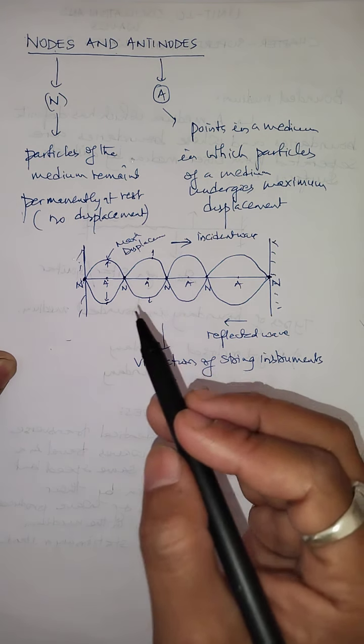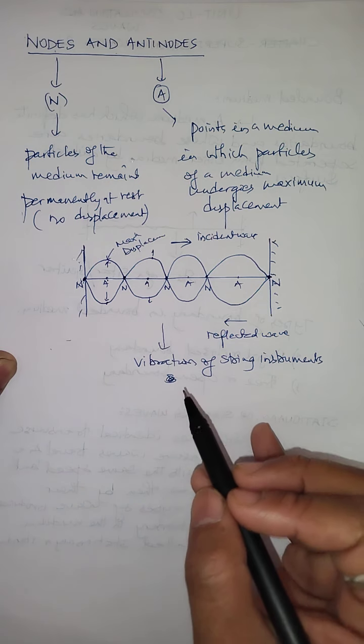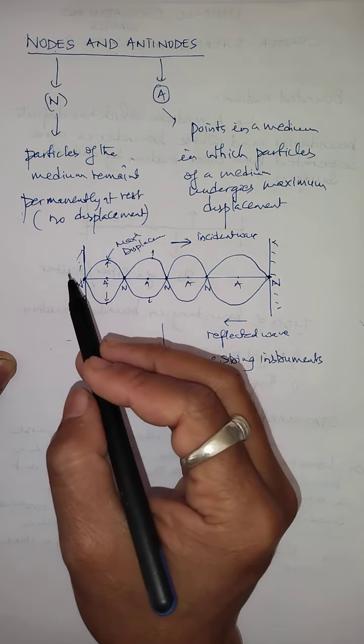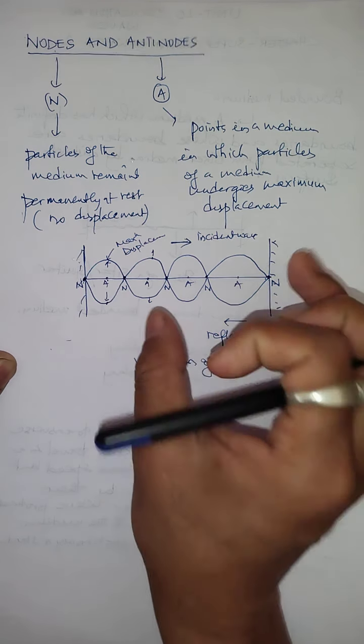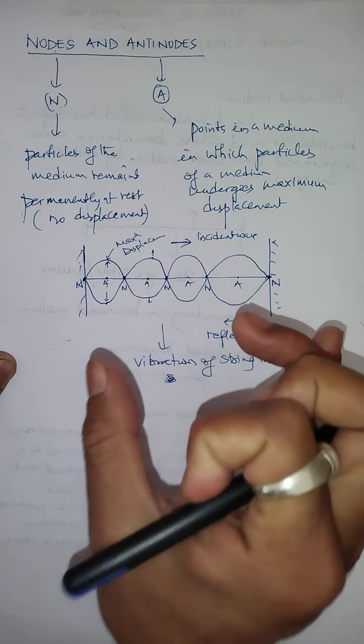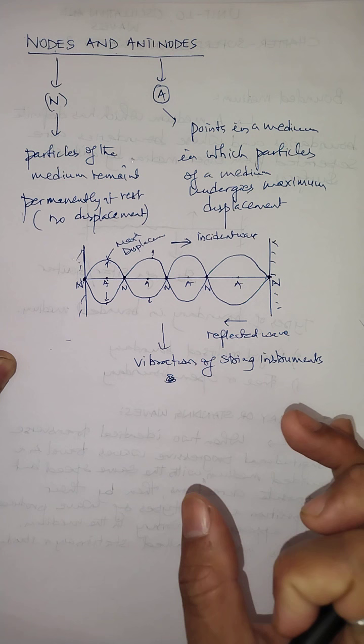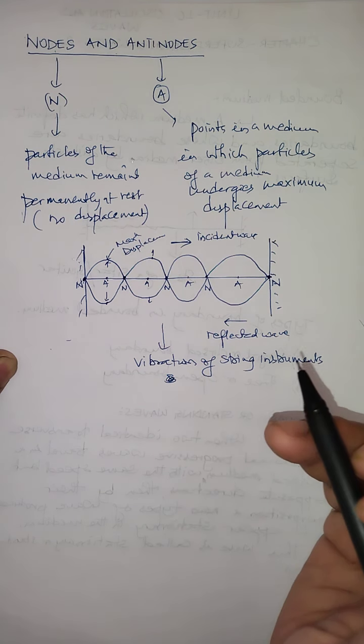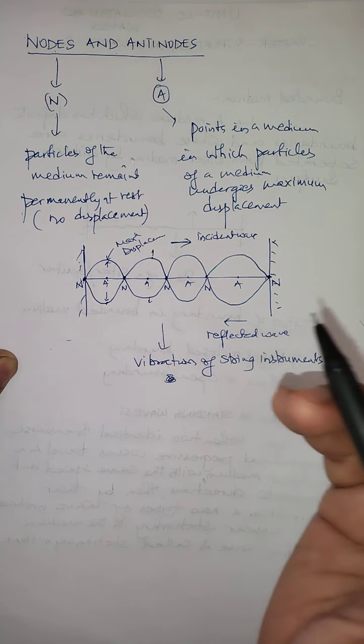So this is one example, taking the vibration of a string instrument, where we can observe nodes and antinodes. Under which wave? Standing wave or stationary wave. So this is the example of a stationary wave with the terms that we defined, called node and antinode.